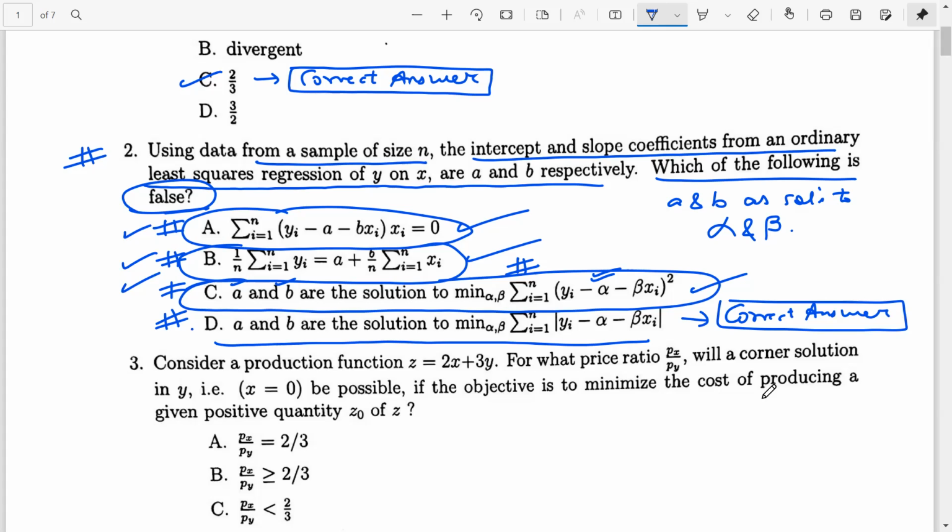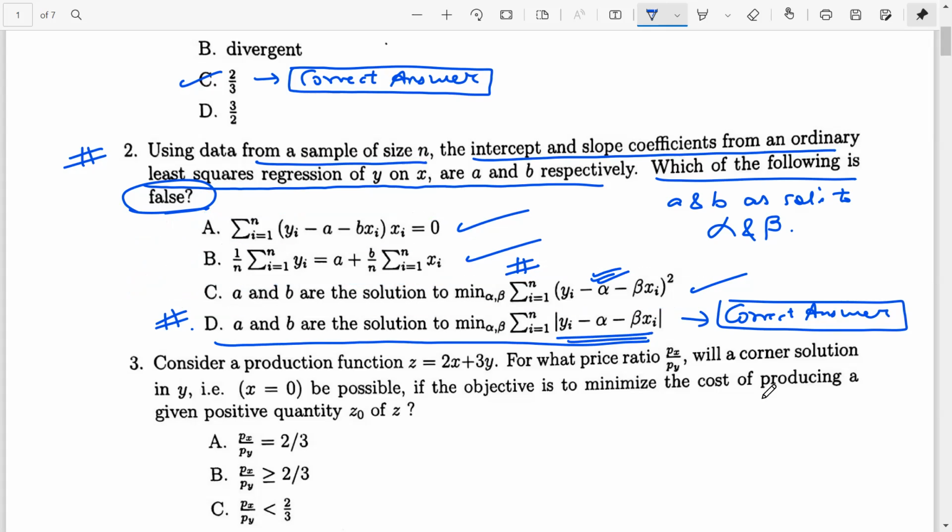Because when you are doing the OLS, you are not minimizing the modulus of yi minus yi hat. When you're doing the OLS procedure, you are minimizing the sum of the squares of the difference between yi and yi hat. So I can erase all this now. I can erase all this and we have figured out, by finding out the correct procedure, what's the false. So this is my answer for this question.